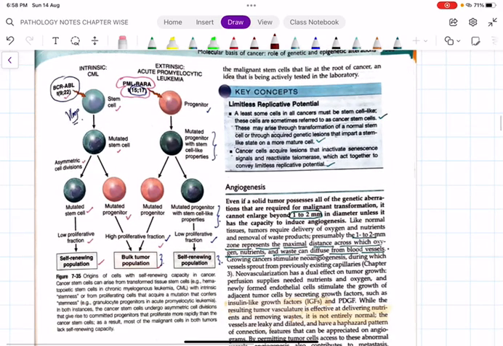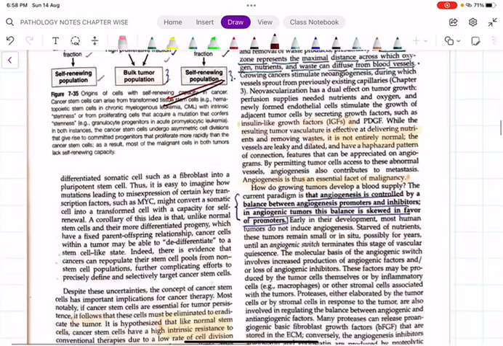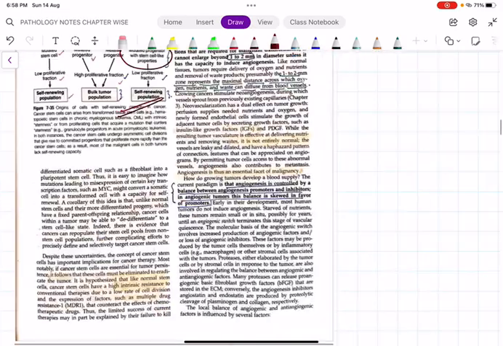Regarding self-renewing capacity, the best example they have explained is PML-RARA. PML-RARA has been implicated in the pathogenesis of translocation 15;17 acute promyelocytic leukemia, which will produce some mutant stem-cell-like properties, and that is responsible for the self-renewing population. And next is what we call angiogenesis.